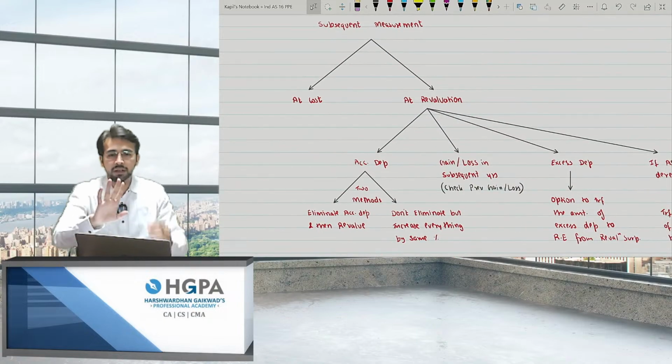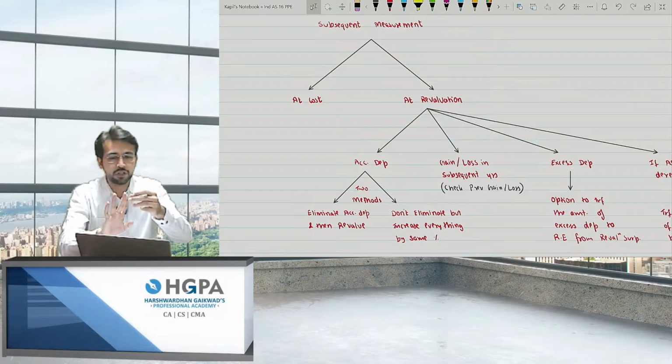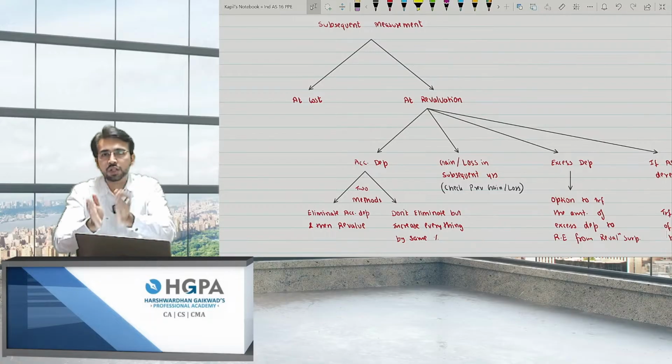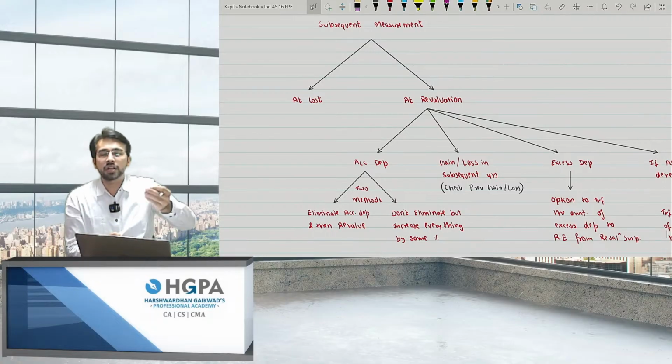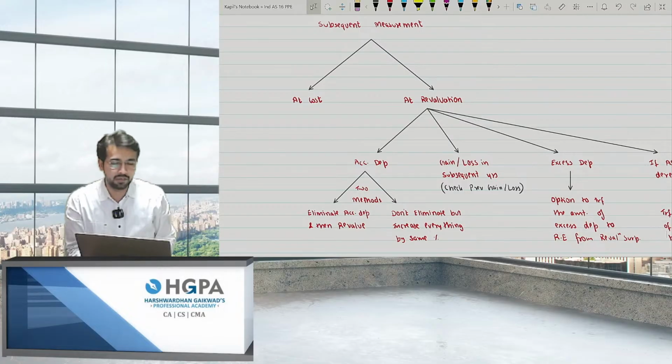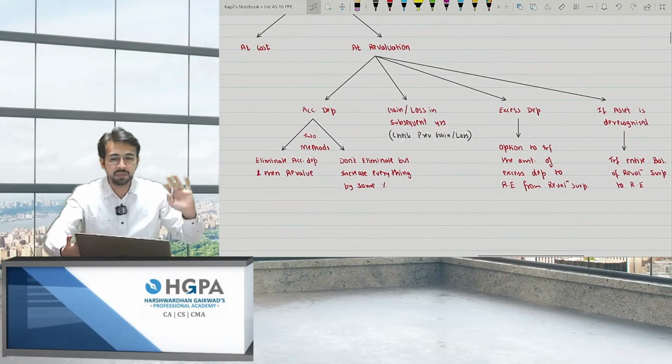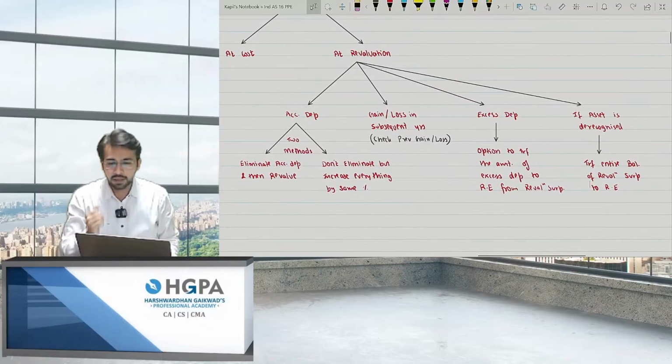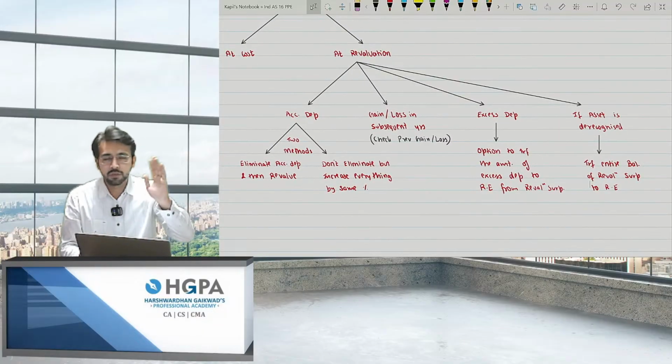Two points I haven't written over here are the frequency when to check the revaluation and the class of asset. Class of asset, I told you already, if you're following the cost model, you have to make the cost model for the entire class. You cannot say machinery one class will be cost and one class will be revaluation, right? But office building and industrial building are two separate things. Then accumulated depreciation, you are having two methods. First is eliminate, and the second is don't eliminate.